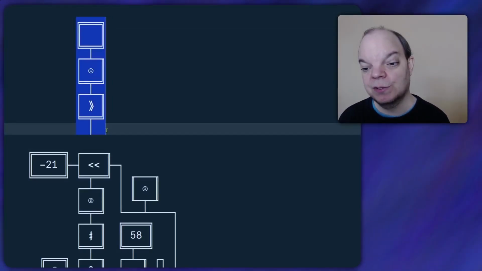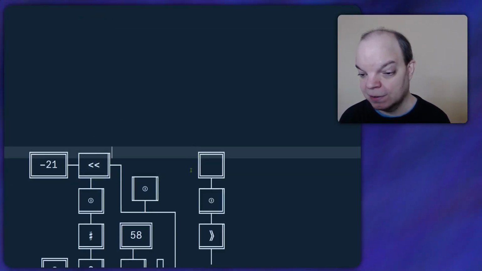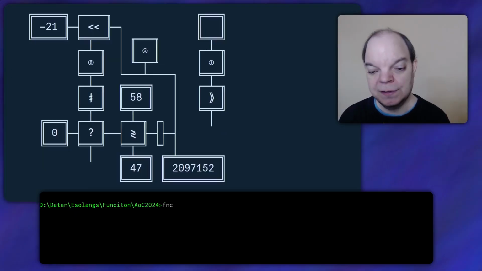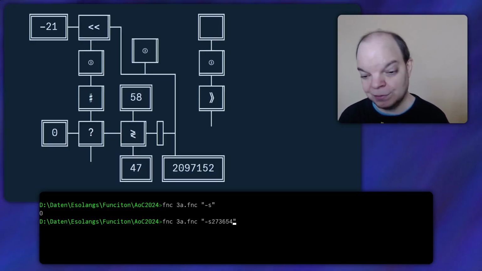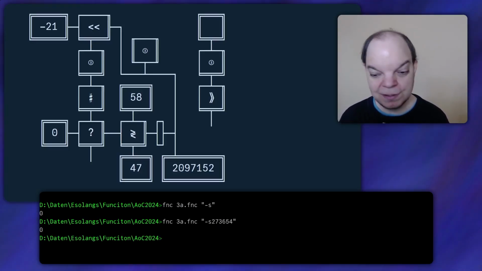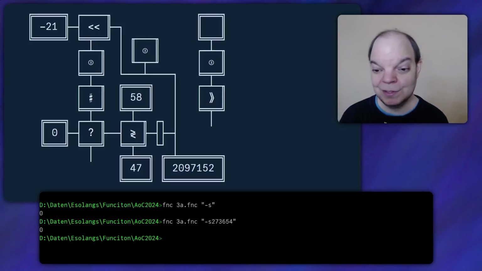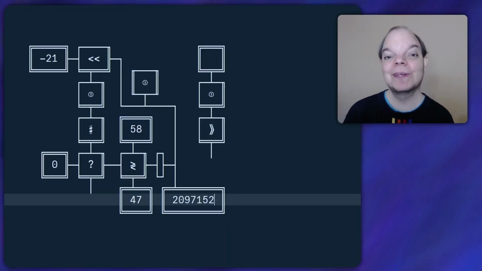Now I'm just going to put this here to the side so that you can see this. And then let's run this, and let's run it on an empty string, which should give us 0. Let's run it on a string with digits in it, and that should give us a 6, but it gives us a 0. So what's wrong here? Did you spot my mistake?